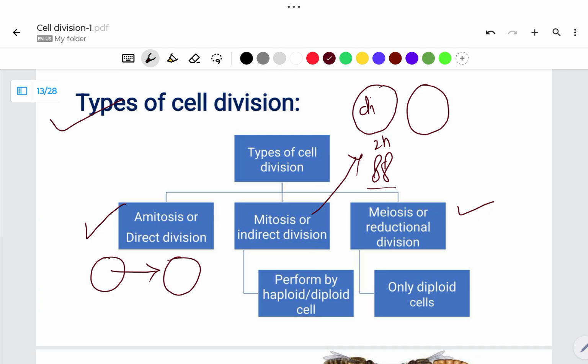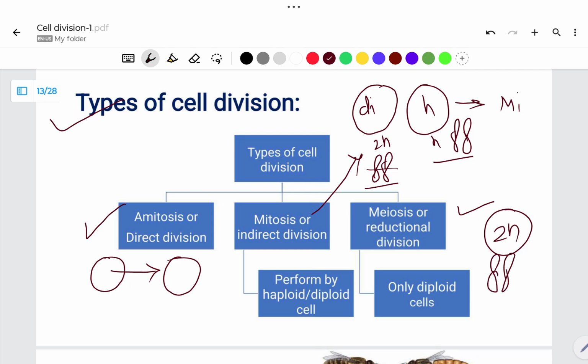And in the case of haploid, or n type, only one copy or single set of DNA is present. So both types of cell, diploid or haploid, can undergo mitosis.